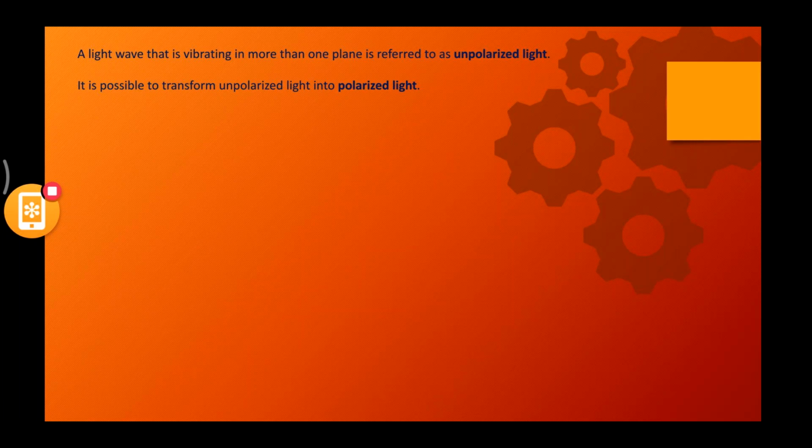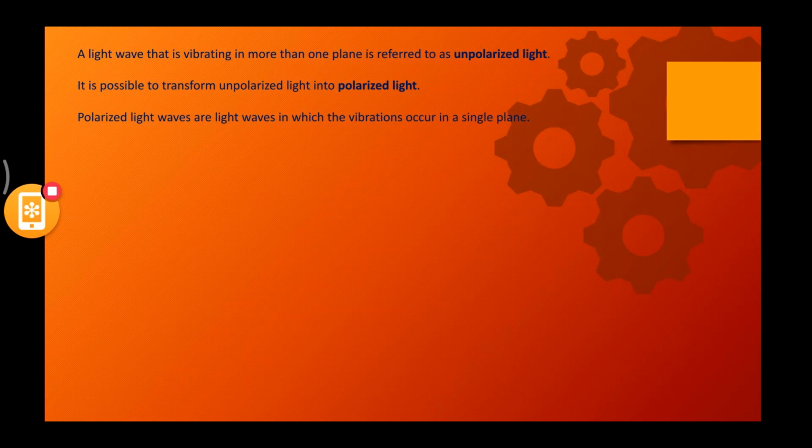It is possible to transform unpolarized light into polarized light. We can change this unpolarized light into polarized light. How many of you remember we have studied optical isomerism in carbon chemistry? You all remember? Optical isomers, geometrical isomers. Under optical isomers, we have studied plane polarized light. Yes? Dextro, levo, you all remember? Dextro rotatory, levo rotatory. That is based upon this polarization phenomenon itself. Now here, coming back to the light topic, it is possible to transform this unpolarized light into polarized light. We'll see how.